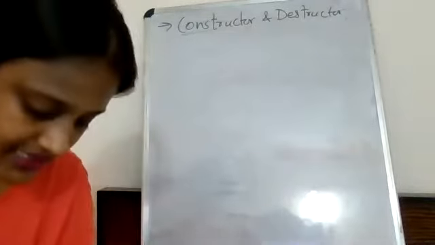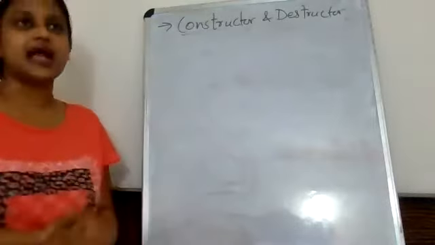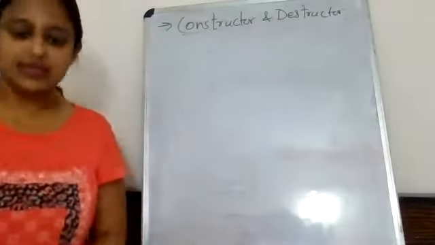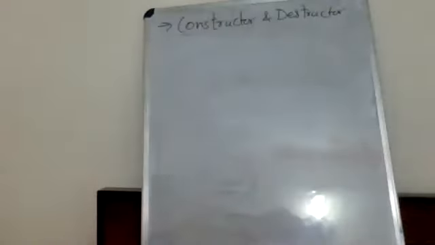So the first point says that the name of the class and the name of the member function is same. In constructor, the name of the class and the name of the member function is same.